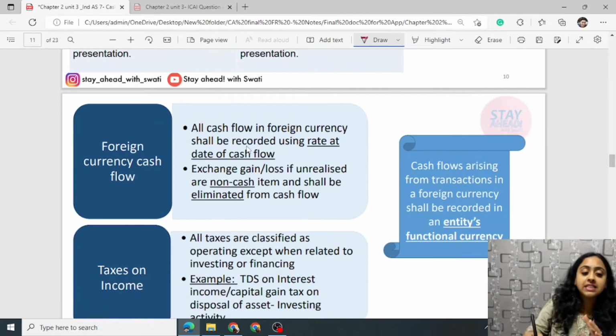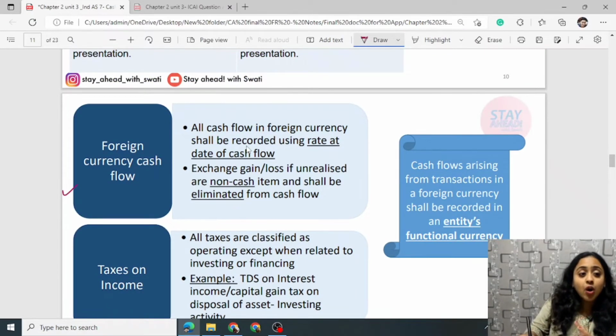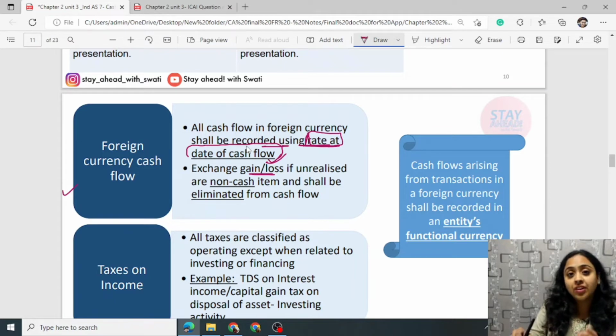Now foreign currency cash flow. All cash flow in foreign currency shall be recorded using a rate at date of cash flow. Very important, keep in mind, from the date at which the cash flow is actually coming in or going out. Exchange gain loss, if unrealized, if it has not been yet realized, are non-cash and should be removed.